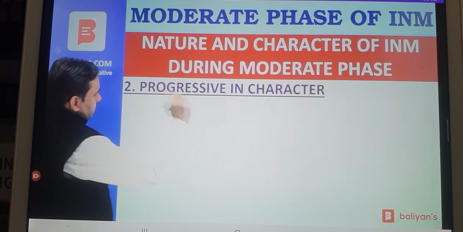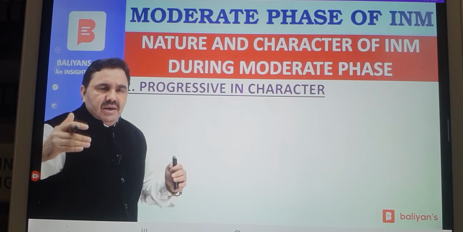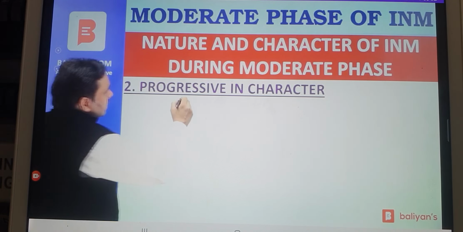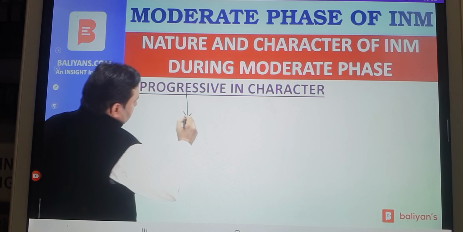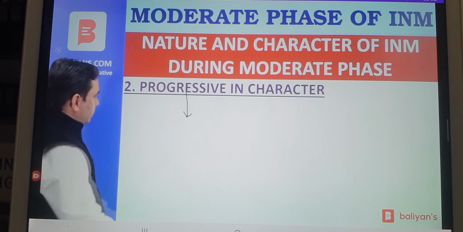National movement was progressive. These dimensions you have to understand very carefully once, because these dimensions will come back again under extremist, as well as under Gandhian phase, as well as under socialist and other phases. National movement during moderate phase was progressive in character, or progressive outlook was predominant in national struggle during moderate phase.